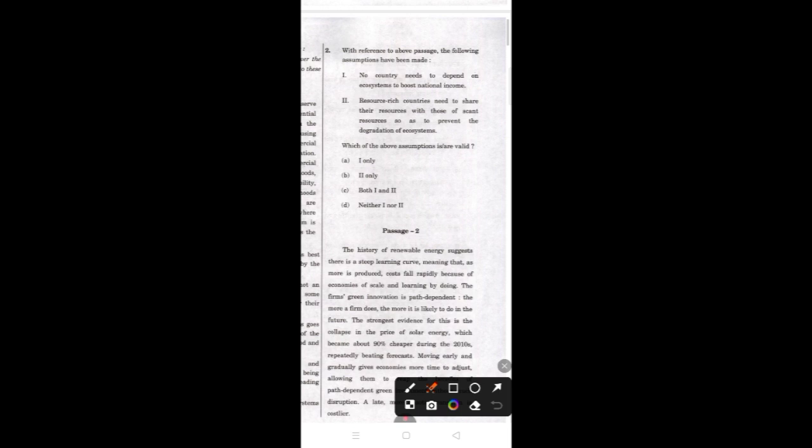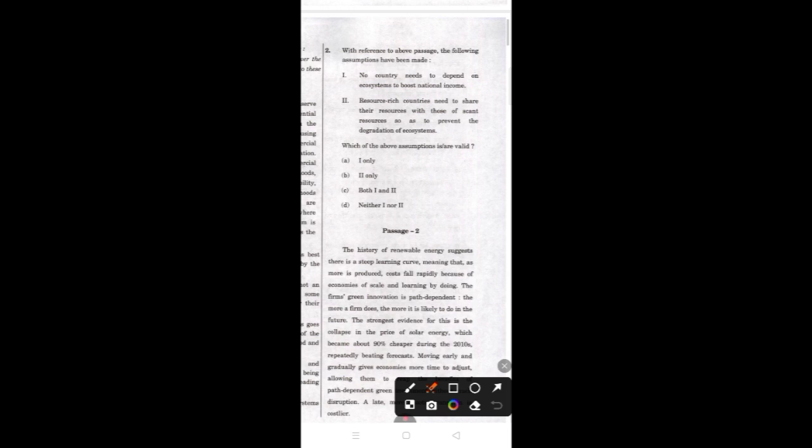The second statement is resource-rich countries need to share their resources with those of scant resources so as to prevent the degradation of ecosystems. So these are the two statements given. So we need to select the assumption which is valid or correct. So we will see one by one.